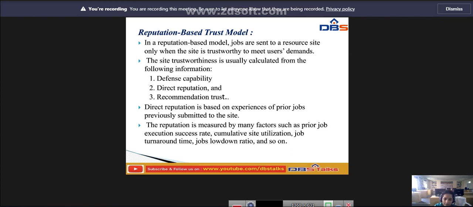The defense capability refers to the site's ability to protect itself from danger.